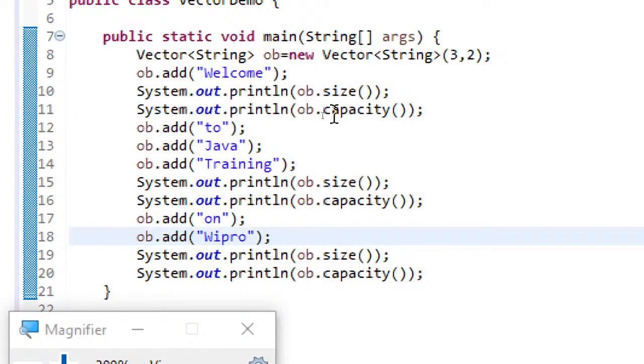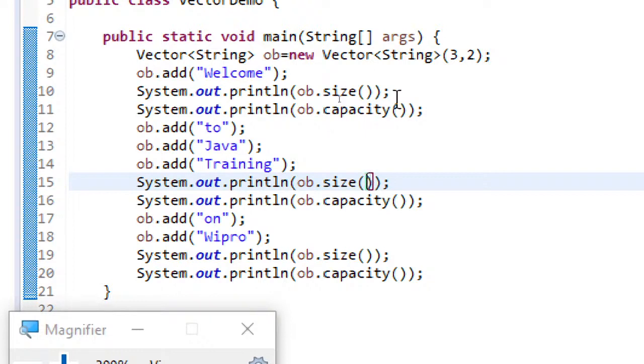So this is how capacity represents how many it can hold. Size represents how many are currently there. That's the reason whatever the initial size you are specifying, you are also specifying the step counter or the incrementer size. Whenever the size is completed and a new element is added, the capacity will be incremented by the incrementer value. This is the advantage with the vector.